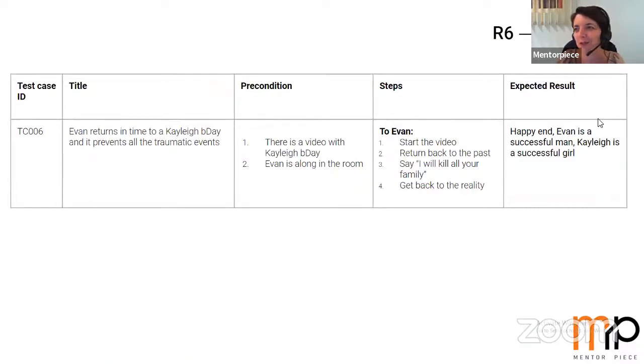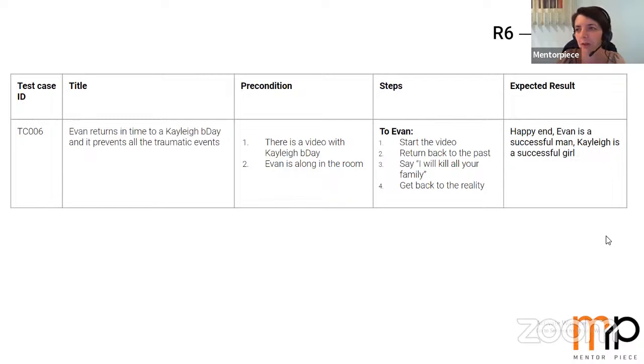And to make it even more real, we created one more test case. Let it be R6, test case 006 here, and the title: Evan returns in time to Kylie's birthday and prevents all the traumatic events. There is a video with Kylie's birthday. Evan is alone in the room.